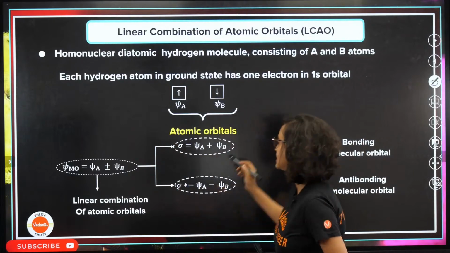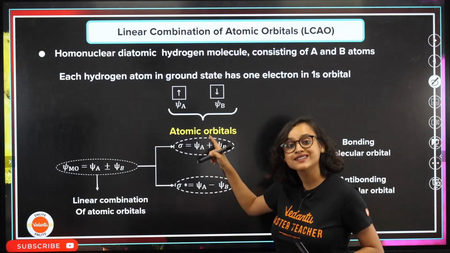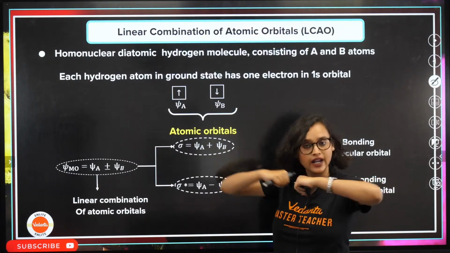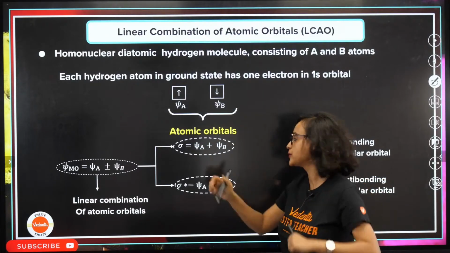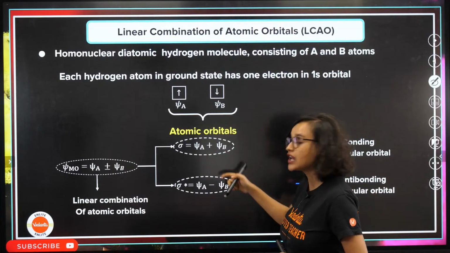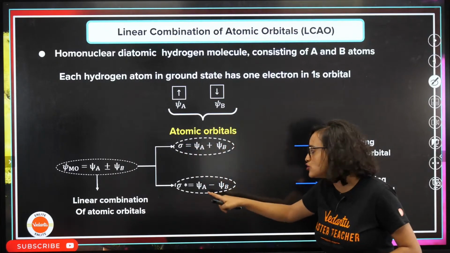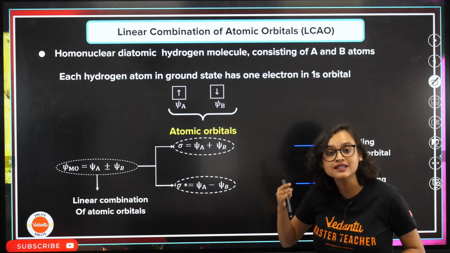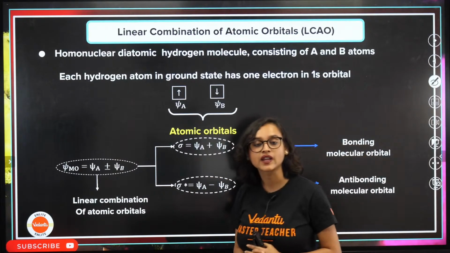It will form a sigma bond, head-on overlap. So psi A plus psi B. But there will also be sigma star, which is equal to psi A minus psi B. Understanding?